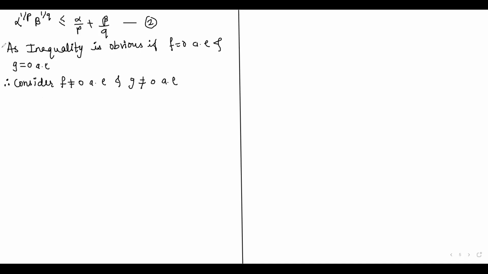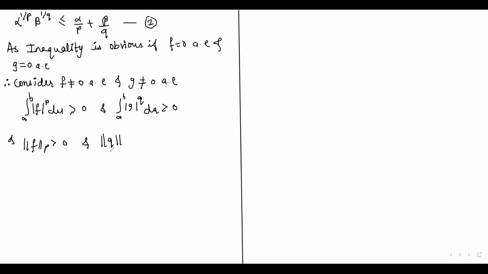So from this we have integration a to b mod of f to the power p du is greater than 0, that is strictly positive, and integration a to b mod of g to the power q du is also strictly greater than 0, and also norm of f over p is strictly greater than 0, and norm of g over q is strictly greater than 0.